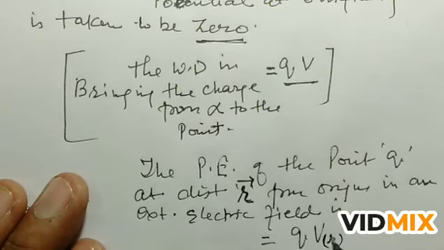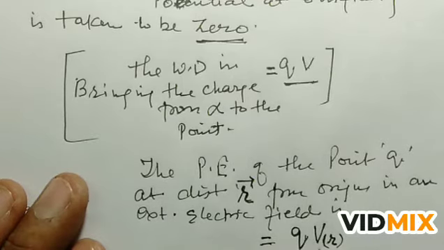So this is the potential energy at any point which is r distance away from the origin, and to bring that charge in the electric field, this much amount of potential energy will be there.